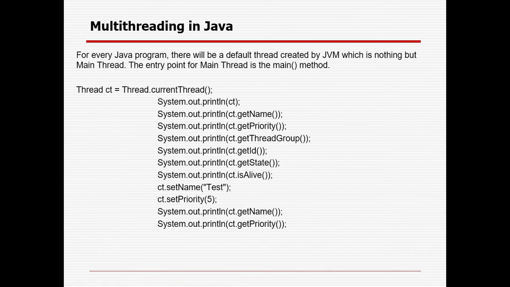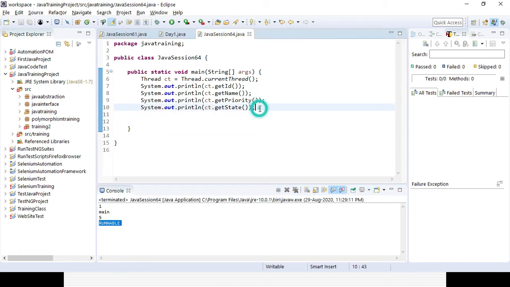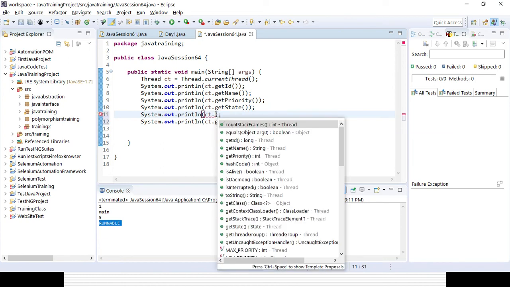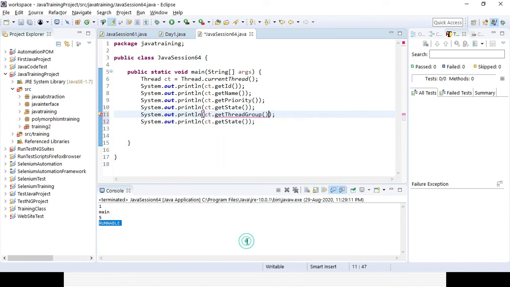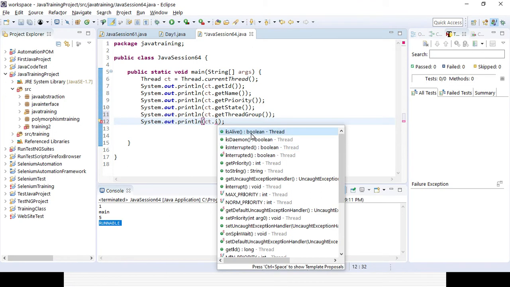Also we can check whether the thread is alive or not. If you want to get the group of the thread, use dot getThreadGroup. And whether the thread is alive or dead, how can you get it? Dot isAlive, right?